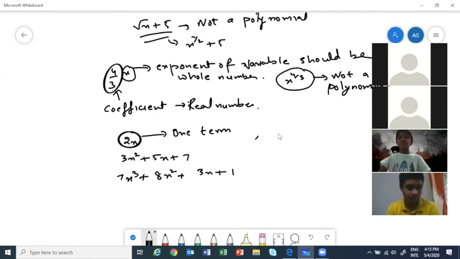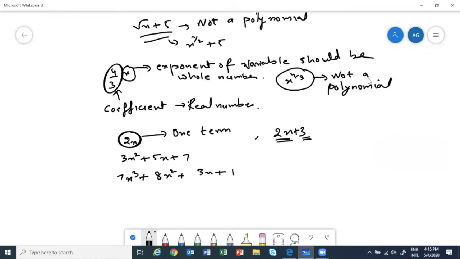Let me take another example. Let me take 2x plus 3. Then this one has how many terms? One term, two terms. Understand, we are talking about terms, students. Now we are talking about how many terms there are. Only one term. This is one term, two terms. It has two terms. This one has how many terms? One, two, three terms. It has three terms.